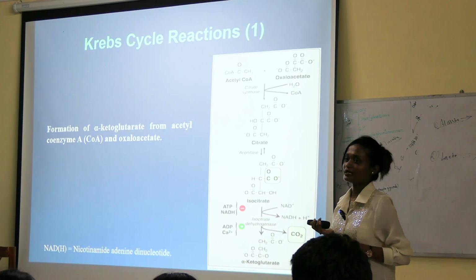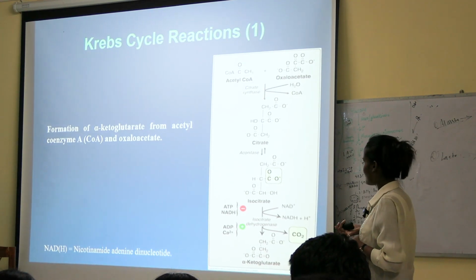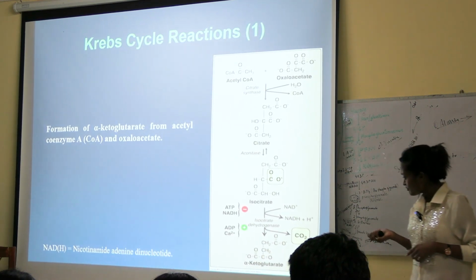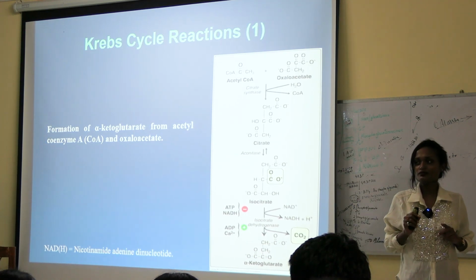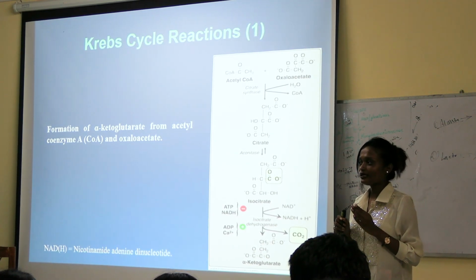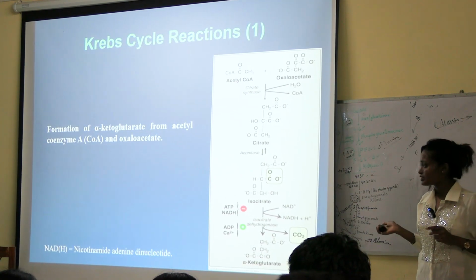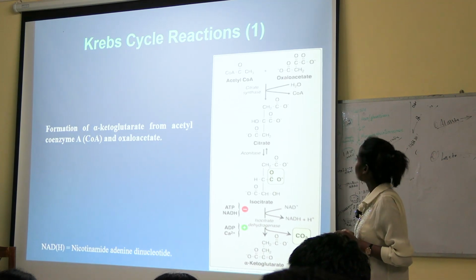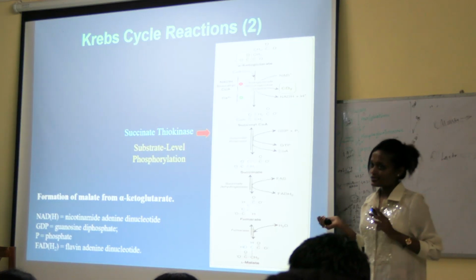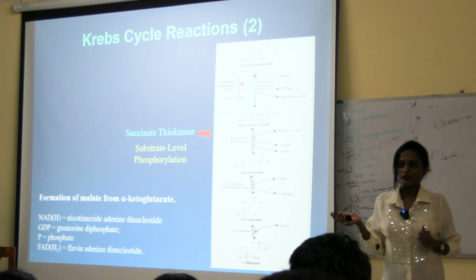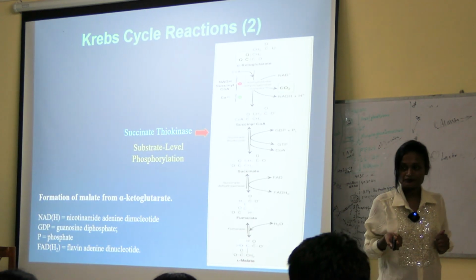The cofactors are manganese and magnesium. Here is the production of one NADH. One NADH equals how many ATP? 2.5. So this is the first oxidative decarboxylation step. Then next is alpha-ketoglutarate to succinyl-CoA. The second oxidative decarboxylation step, in presence of alpha-ketoglutarate dehydrogenase complex.